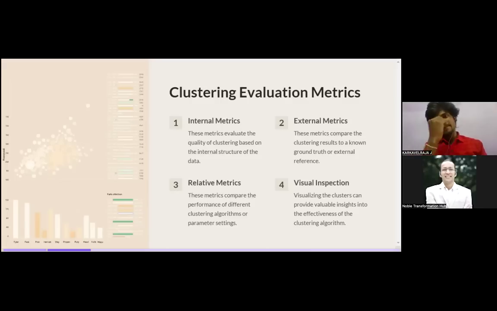So clustering evaluation metrics, we have four components. One is internal metrics. These metrics evaluate the quality of clustering based on the internal structure of the data. That is why it is called internal metrics. Then we have external metrics. The metrics compare the clustering result to known ground truth as an external reference. That is why the name is external metrics.